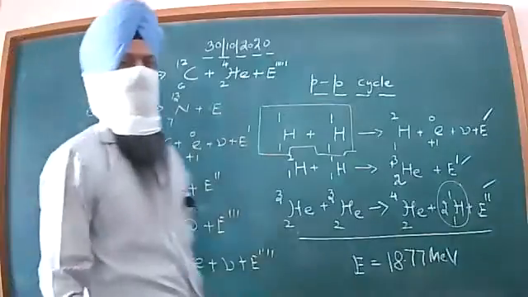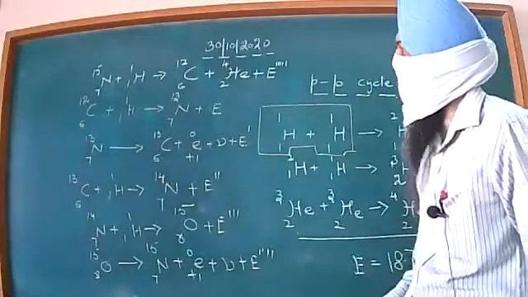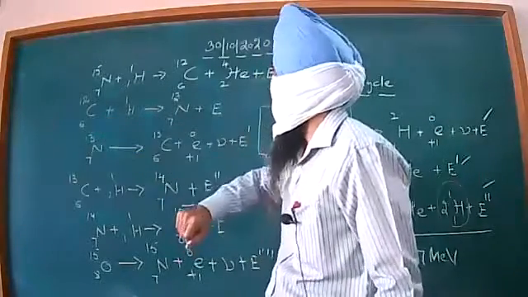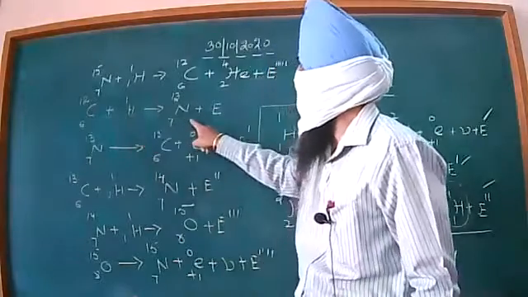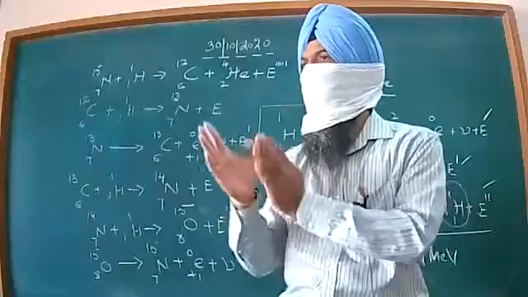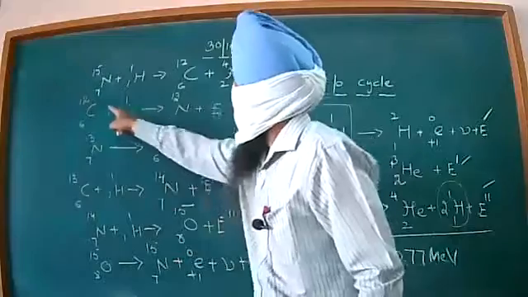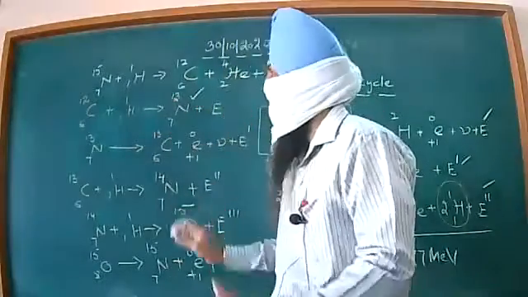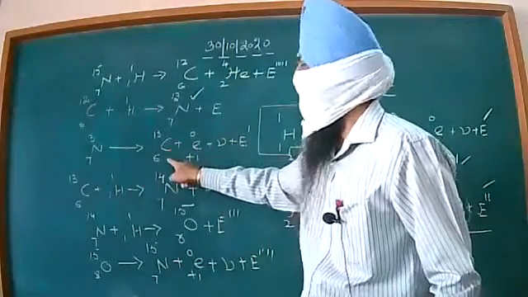Now I will make you understand these steps one by one, dear children. Carbon, the lower element with which we were starting, is absorbing one proton. This is giving you nitrogen 7,13. When you carry out such reactions in your notebook, always keep in mind 6 plus 1, 7; 12 plus 1, 13. It is maintained. You are correct. Clear? Then dear, 7,13 goes into decay of this type.